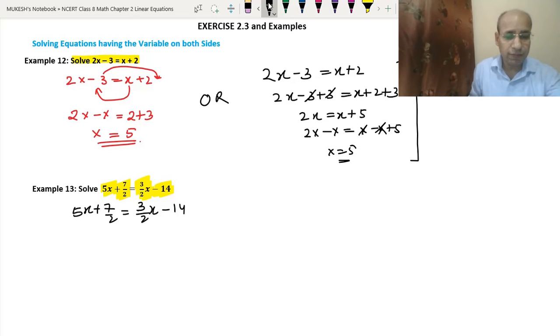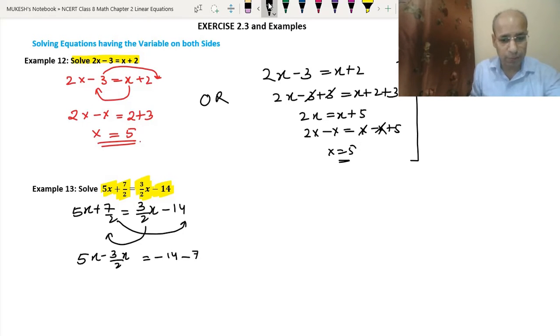Okay, same, we can take this 3/2 x to the other side, and we can take 7/2 to the other side. Clear? So it will become 5x minus 3/2 x, because here it is plus, so on the other side it will be minus, equals minus 14, and 7/2 when it comes to the other side it will become minus 7/2.